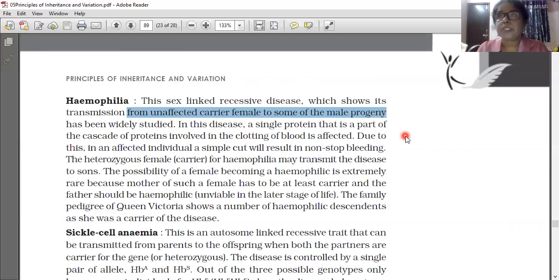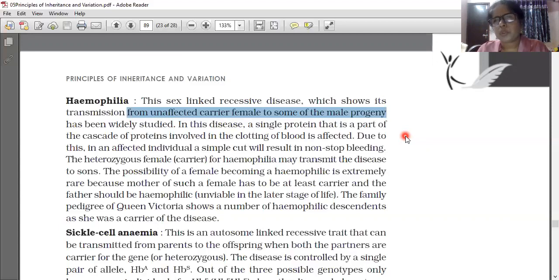Actually, hemophilia means, hemo means blood only, as in hemoglobin. Hem means blood only, iron-containing blood. Hemophilia means the blood is not clotting. When we have any wound or something happens in our body, for some time blood will come out. Afterwards we can see that the blood becomes solid and clots there. But in a hemophilia patient, for even a minor wound, blood will bleed like this only. This clotting of blood will not occur.